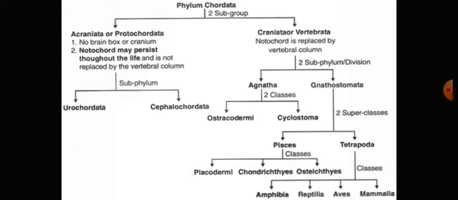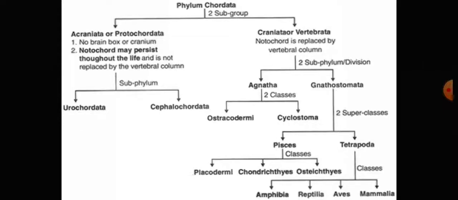Now, after the Coelenterata, the next to develop is the Platyhelminthes. The meaning of Platyhelminthes is, platy means flat, and helminthes means worm-like. The body of these animals is dorso-ventrally flattened.